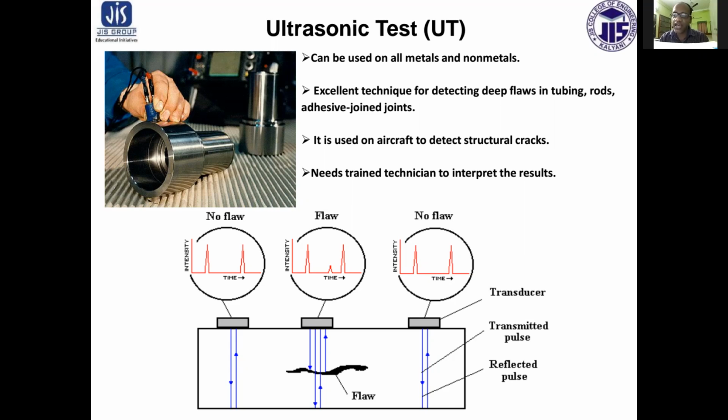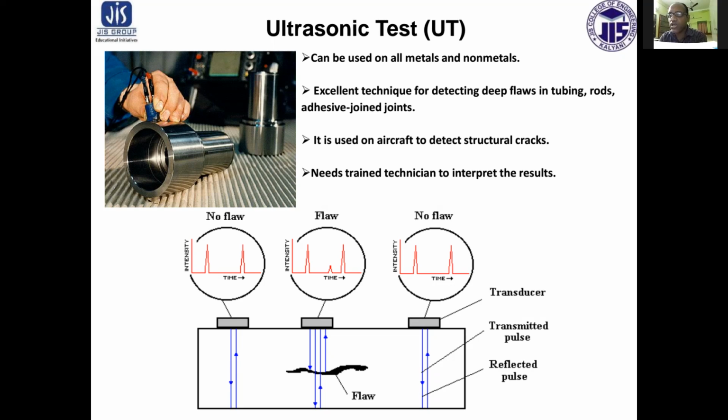First of all, in a pulse echo method, a pulse generator produces ultrasonic waves and these waves are passed into the component through a quartz transducer crystal. For a better contact of the transducer with a metal surface, a couplant like thin oil or glycerin is used.